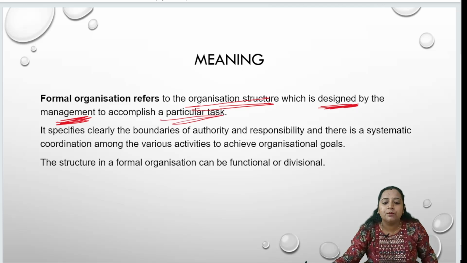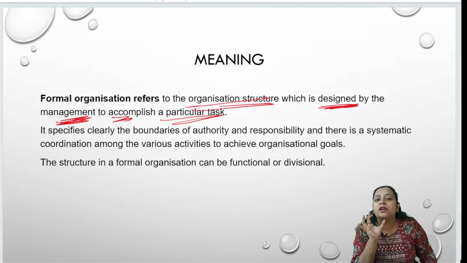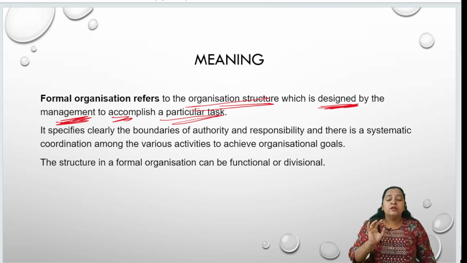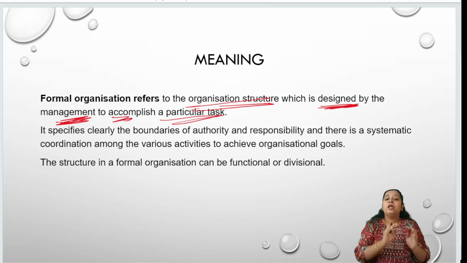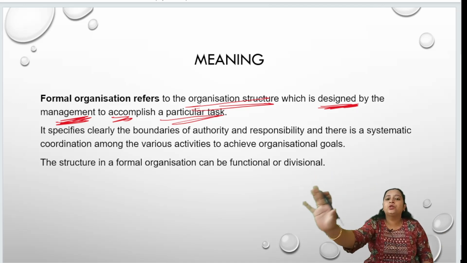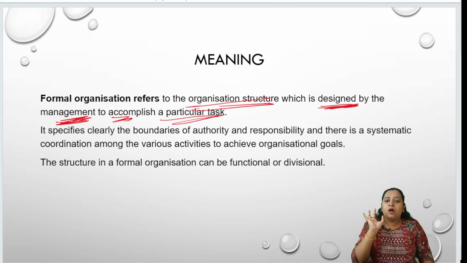To accomplish a particular task, which means to complete a particular activity in your organization. So formal organization is one type of organization structure designed by the top level management to achieve the organizational objectives and a particular task.